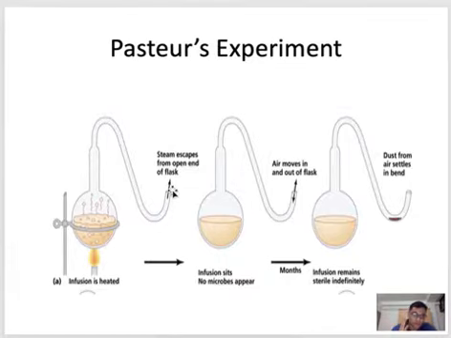To disprove spontaneous generation, Pasteur took a flask. Can you see this goose neck flask? This part looks like a goose neck, so that's why it is called a goose neck flask.